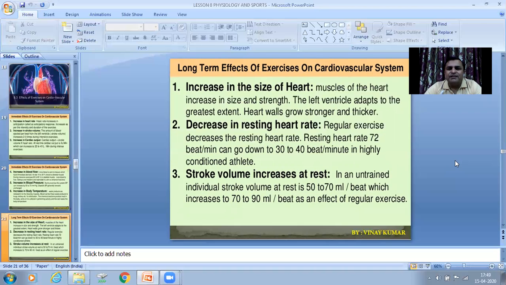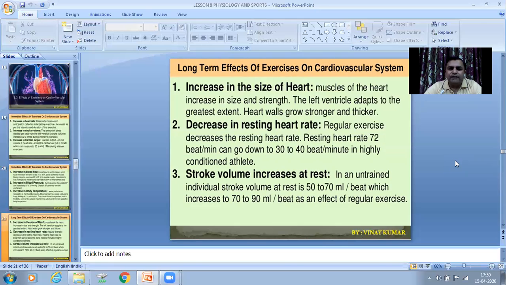Muscles of the heart increase in size and strength. The left ventricle adapts to the greatest extent. Heart walls grow stronger and thicker. So you can say, by physical exercises, when an individual performs vigorous exercises for a longer duration, for so many months or maybe years, his or her heart increases in size.